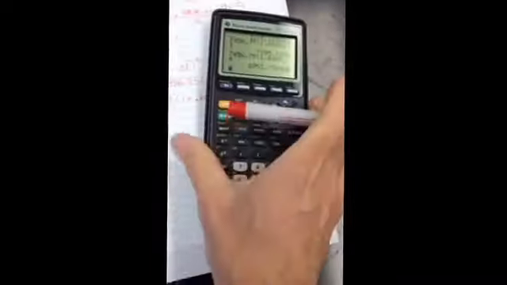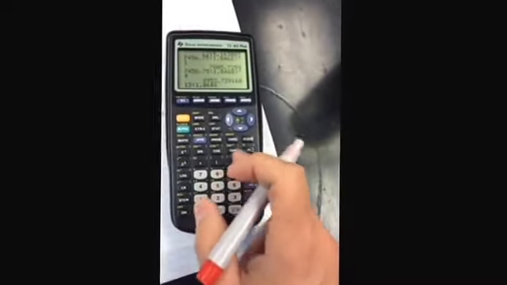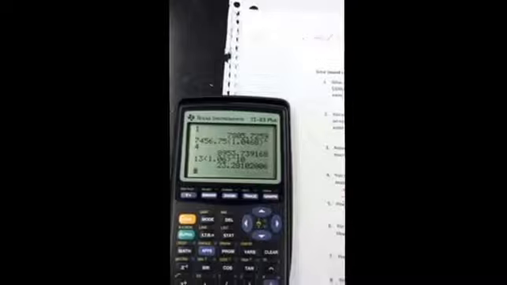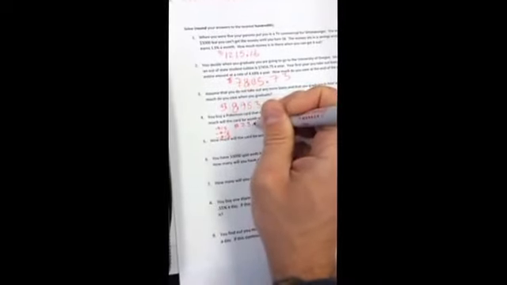I'm going to say 13 times 1.06 to the power of 10. If I'm only 15 years old, by the time I'm 25, it's going to be worth $23.28. So this one is $23.28.